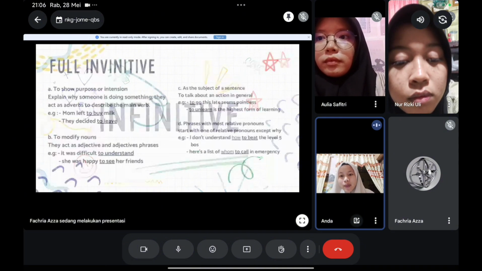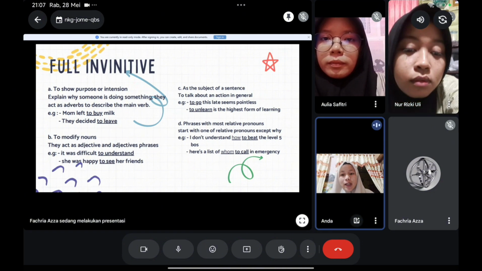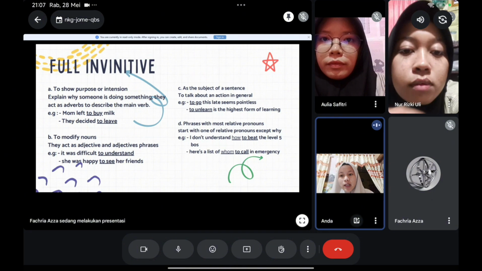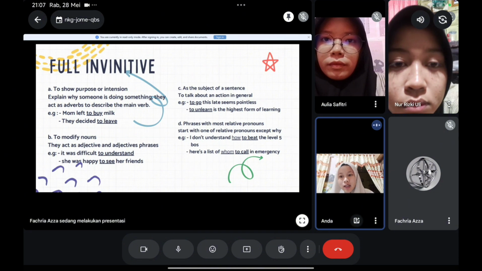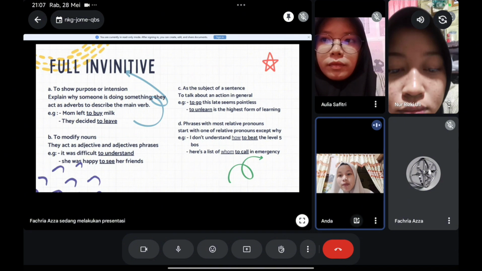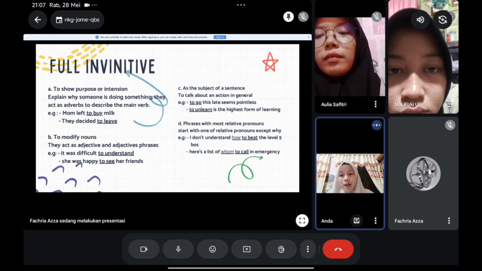The first is full infinitive. Full infinitive is the type of infinitive that uses to in front of the verb, and there are four functions of full infinitive. The first is to show purpose or intention. It explains why someone does something. They act as adverbs to describe the main verb, like the example here, Mom left to buy milk. So the infinitive here explains why Mom left. The reason is to buy milk.